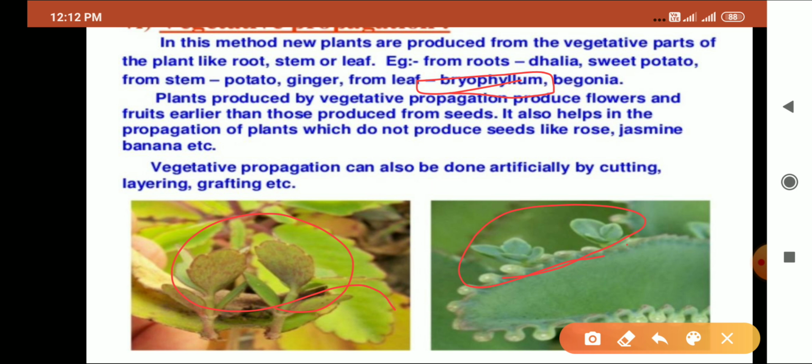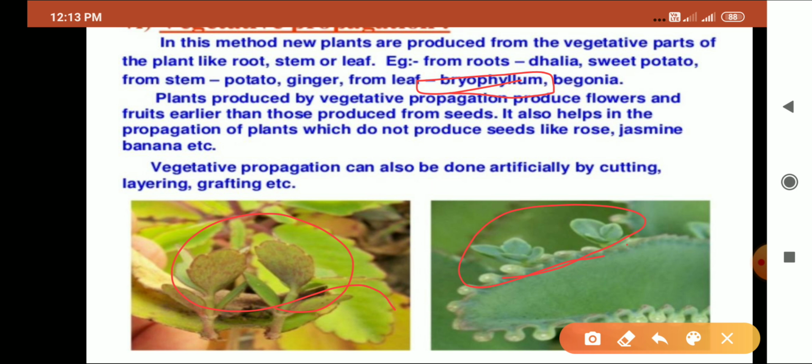Plants reproduced by vegetative propagation are very significant, as they produce flowers and fruits earlier. Vegetative propagation is also of great importance as it helps in producing seedless plants, those plants which don't produce seeds, like rose, jasmine and banana. Vegetative propagation can be done artificially by cutting, layering and grafting, and it can be done naturally. So these are the methods.